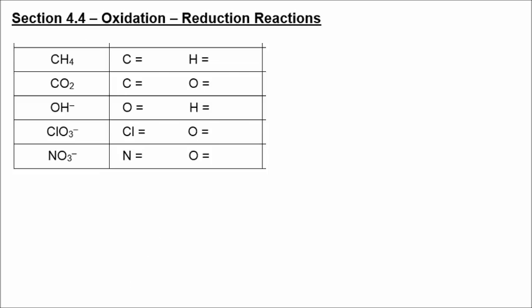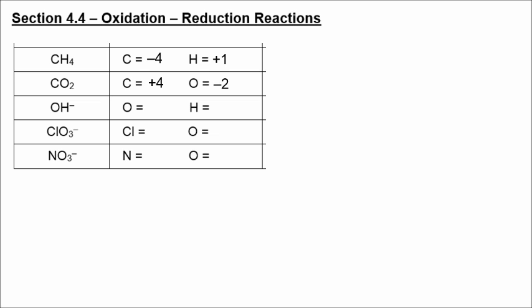In methane, CH4, we're going to go ahead and let hydrogen be +1, and carbon now has to be -4. But in carbon dioxide, if we let oxygen be -2, then carbon is +4. So in these two examples, you can see that carbon can exist in its most reduced state as methane and in its most oxidized state as carbon dioxide.